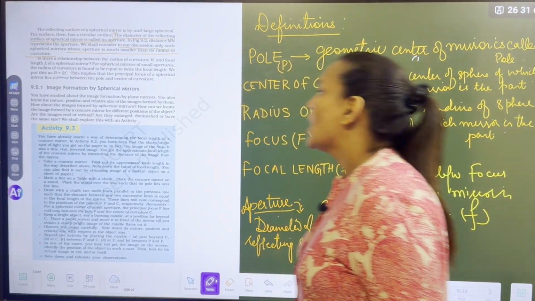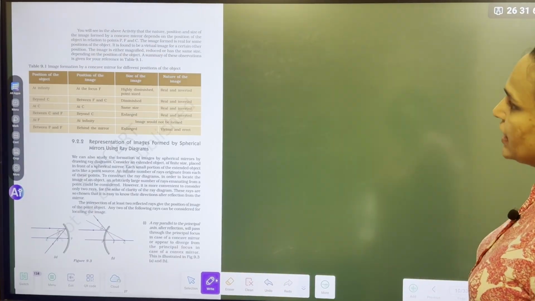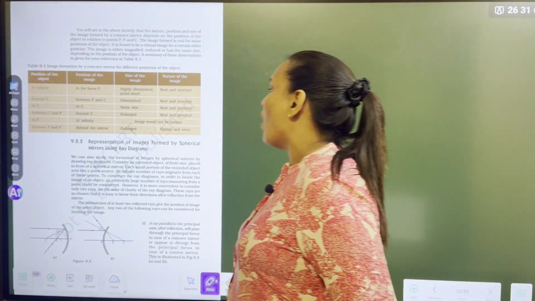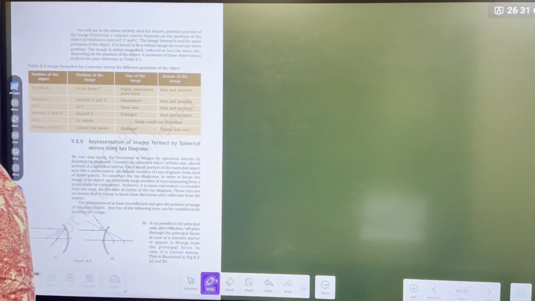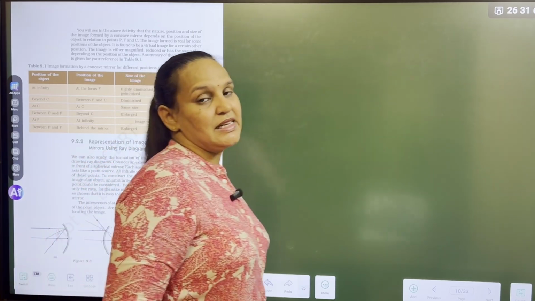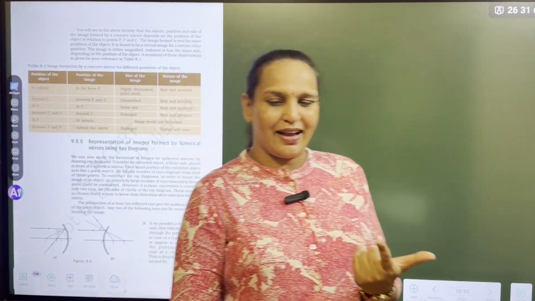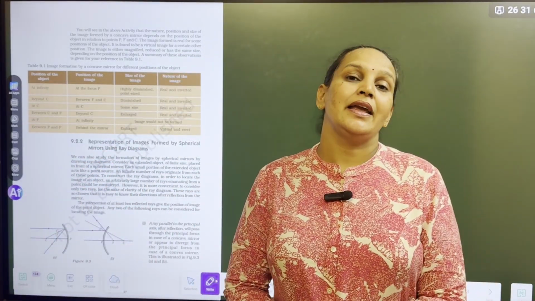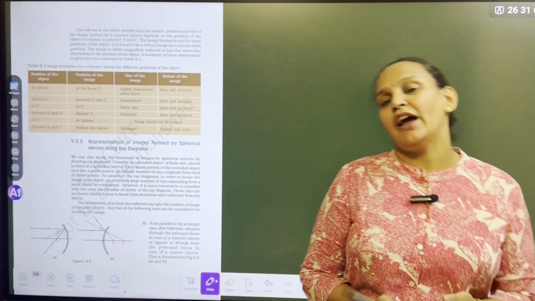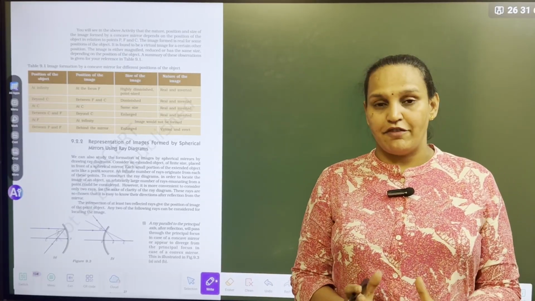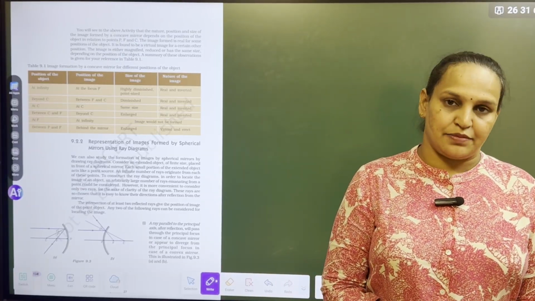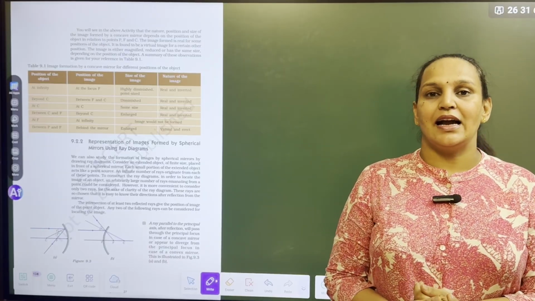Now, the most important topic is formation of ray diagrams. How do we make the ray diagram in a spherical mirror? Plane mirror has one diagram that we know. But here in spherical mirror, we have to learn the ray diagrams for concave mirror and convex mirror. Shall we start, guys?